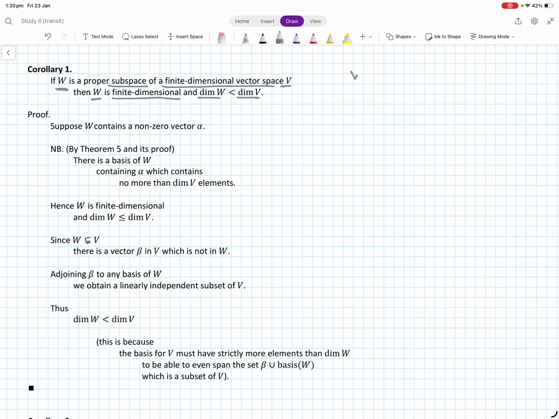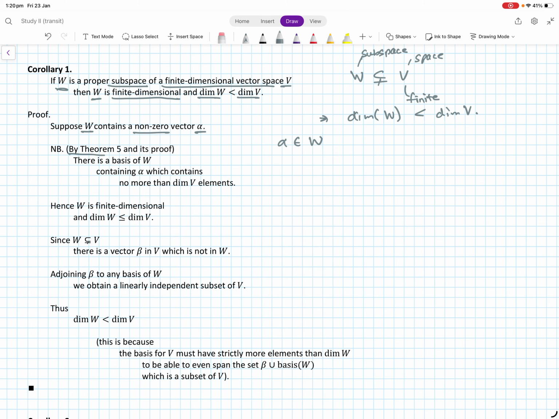So if W is a proper subspace of V, okay, so these are spaces, this is a subspace, and we have that this is finite, then this implies that dimension of W is going to be strictly smaller than dimension of V. So how do we see this? Suppose that W contains a non-zero vector alpha. Okay, so alpha belongs to W.